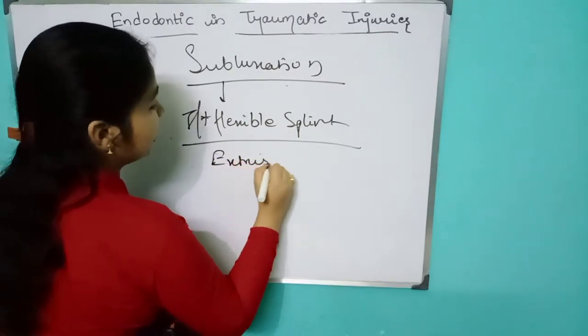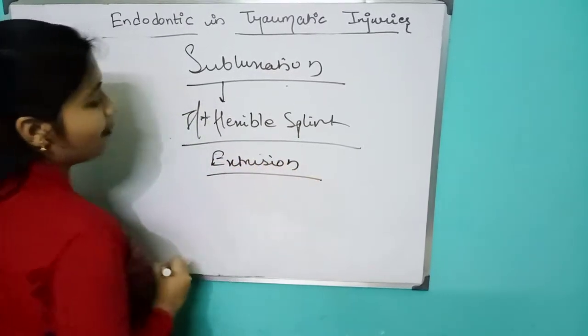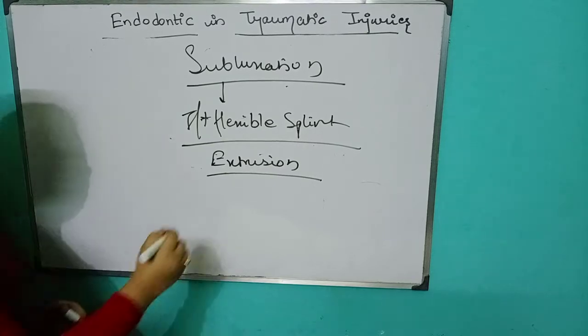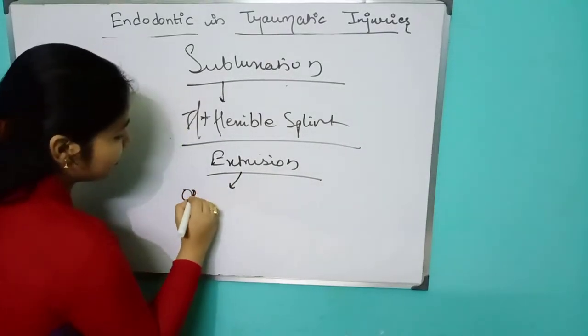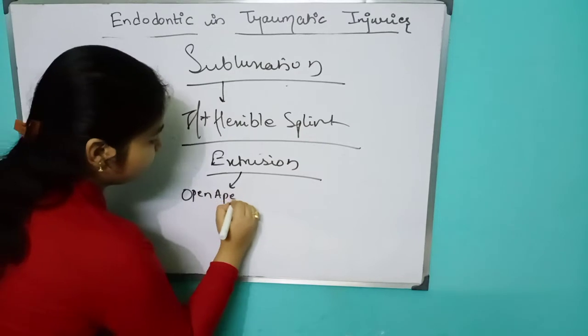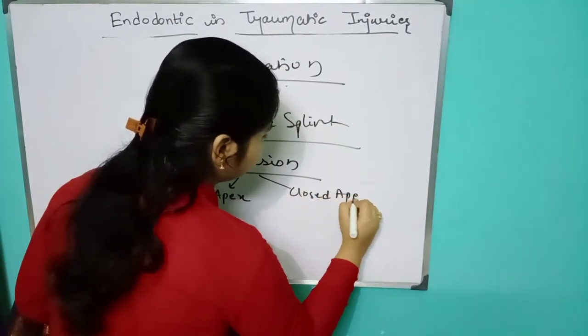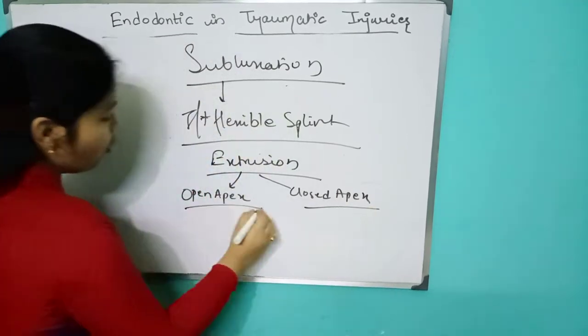When the tooth comes out after the traumatic injury, that is known as your extrusion. What is extrusion? Here we have two types of treatment: open apex and closed apex. What happens in open apex?